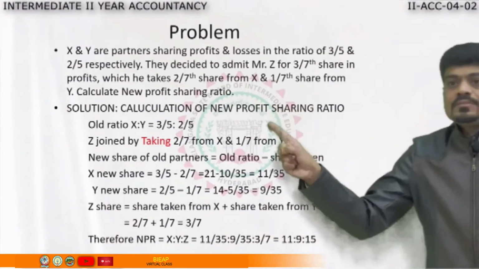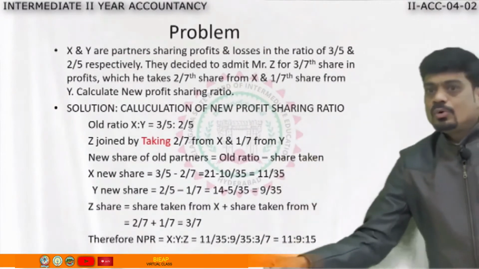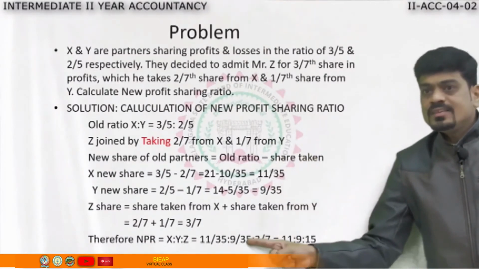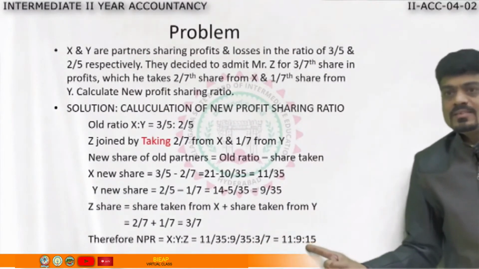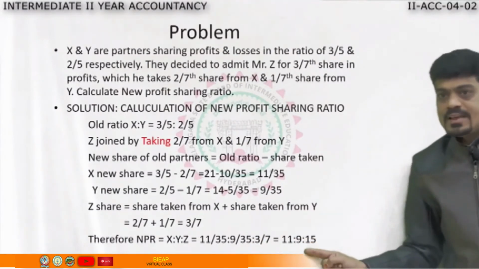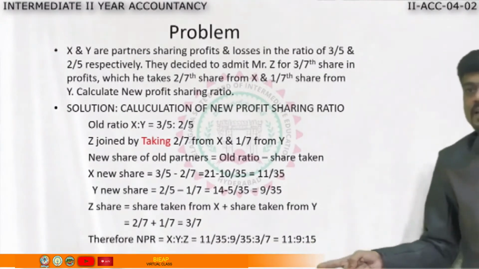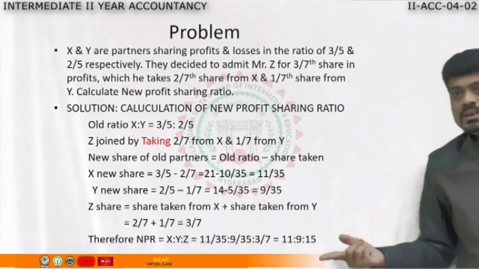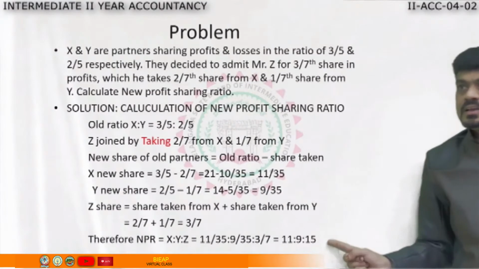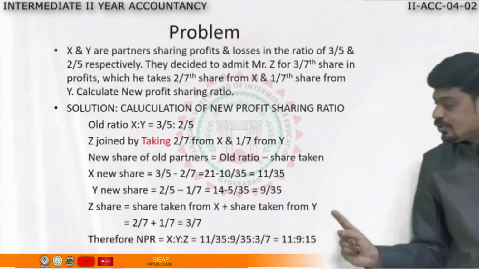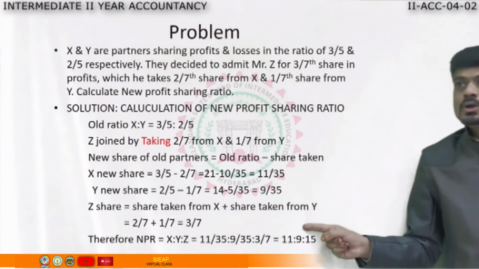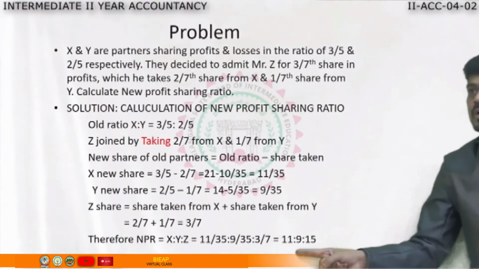3/7. Like that we got the new ratio. So therefore the new profit ratio is 11/35, 9/35, 3/7. Sir, I want to further simplify. You can do it. 35 is the LCM, since the denominator is 35. Now 7 goes 5 times. 7 5s are 35. So the same number I have multiplied for the numerator. 3 5s are 15. So what is the answer?